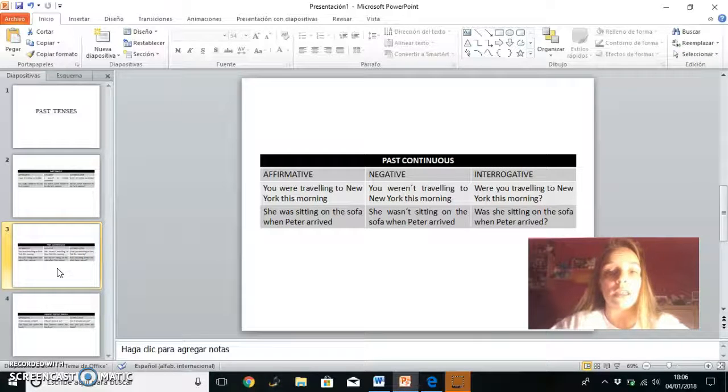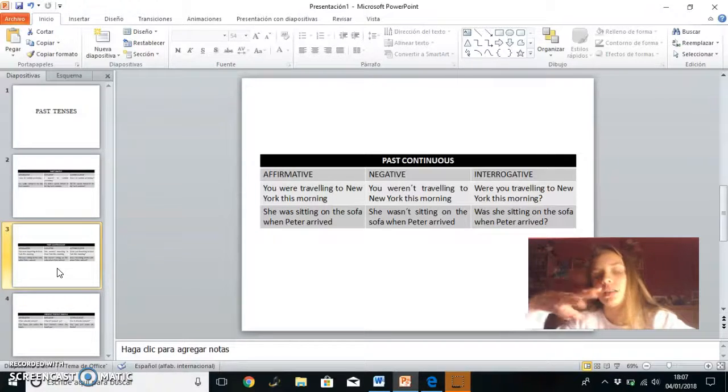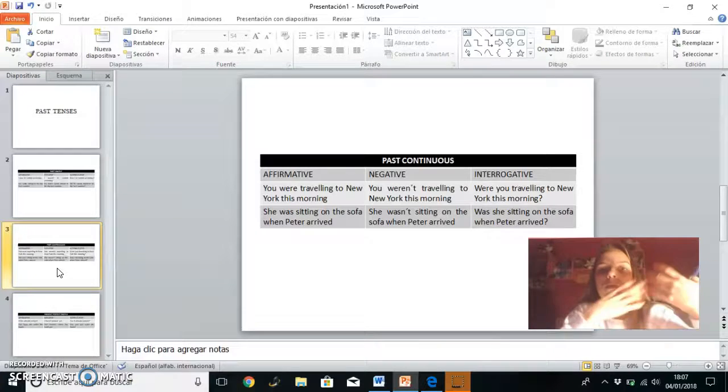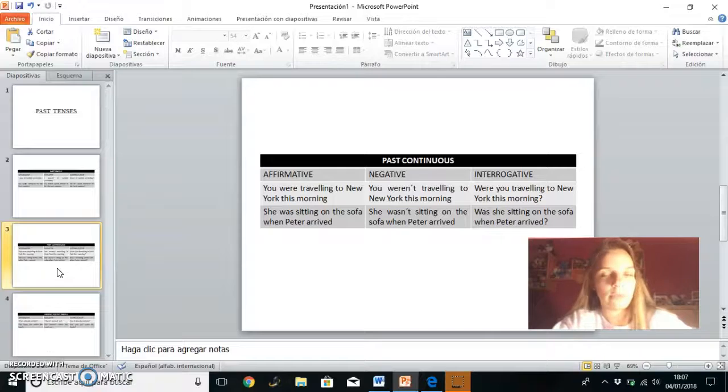Okay, past continuous is an action that starts in the past and finishes in the past, but it occurs only in a moment in the past. For example, you were traveling to New York this morning, it is not all day, only this morning, between 11 o'clock and 1 o'clock, for example. Or she was sitting on the sofa when Peter arrived. Maybe she was sitting for 3 hours on the sofa, but the moment that Peter arrived in the living room, she stood up. Okay?